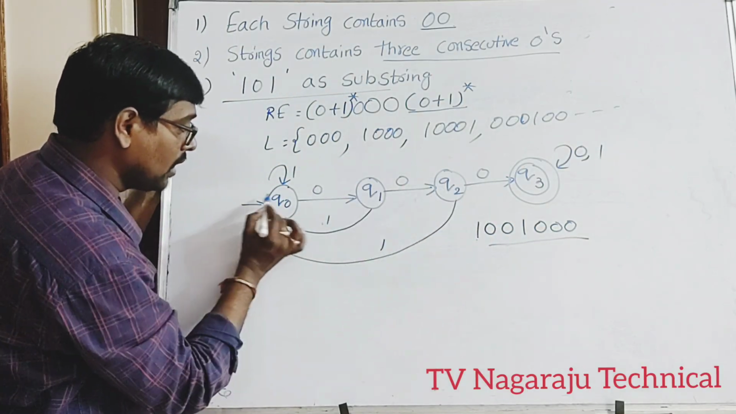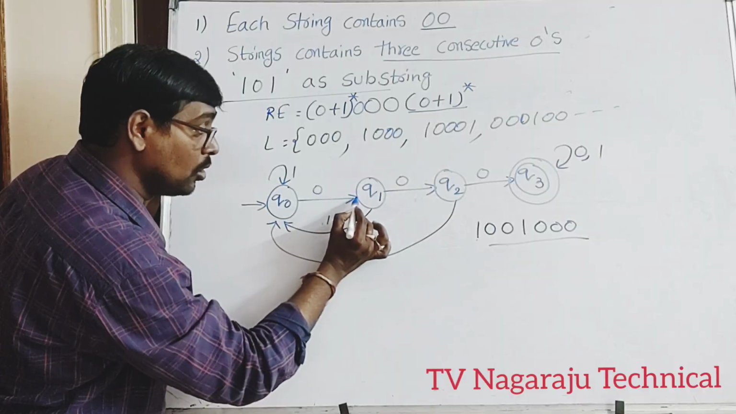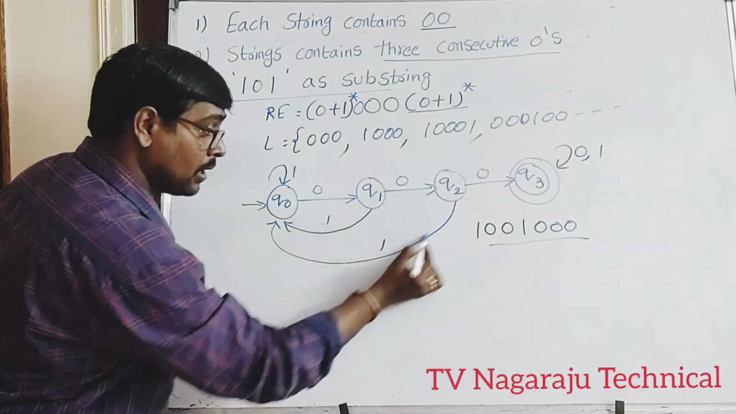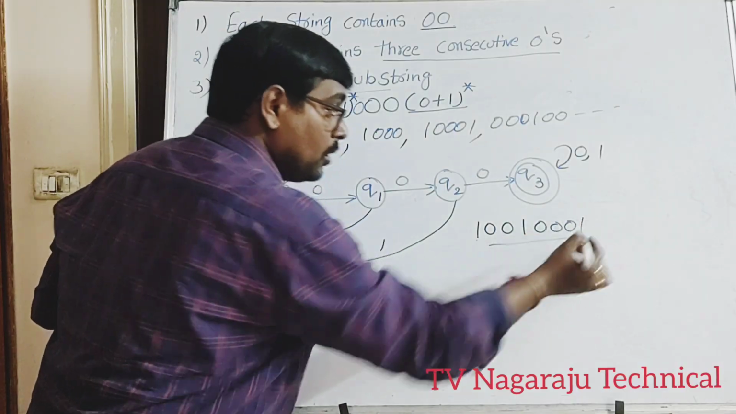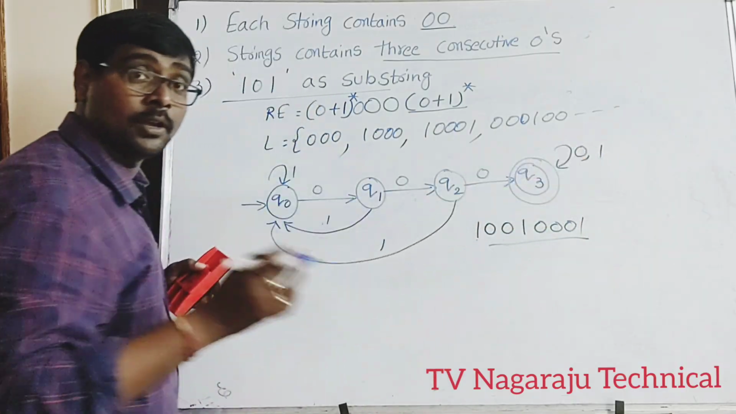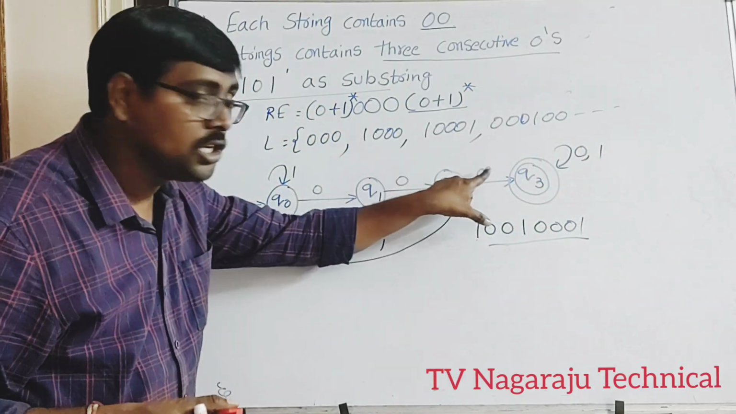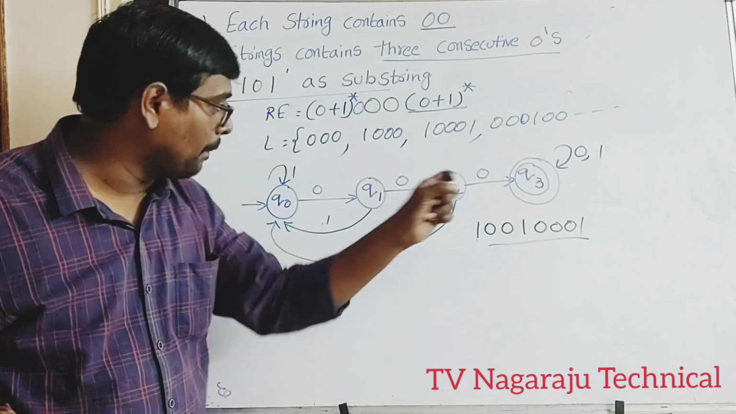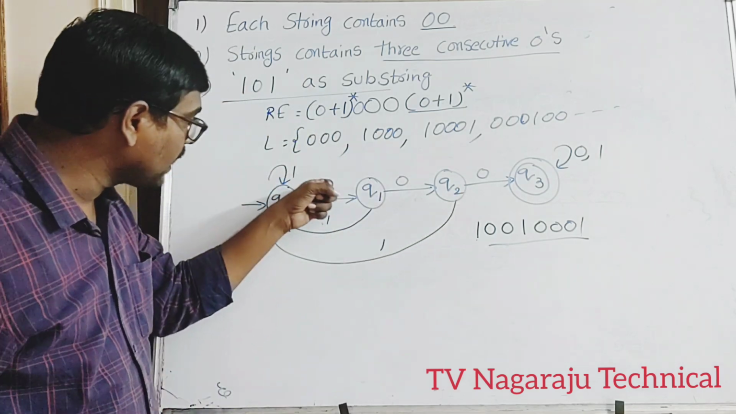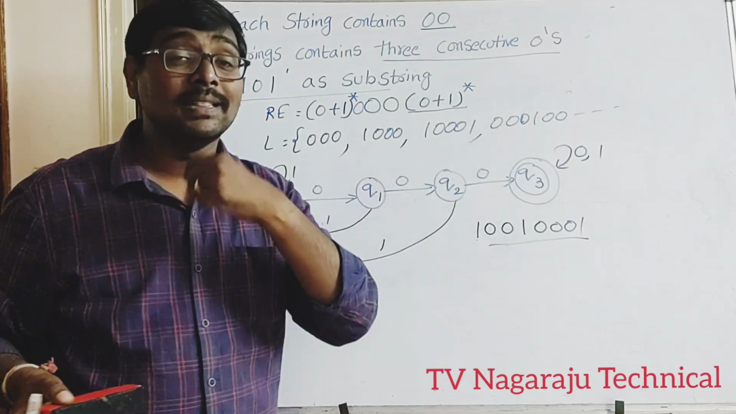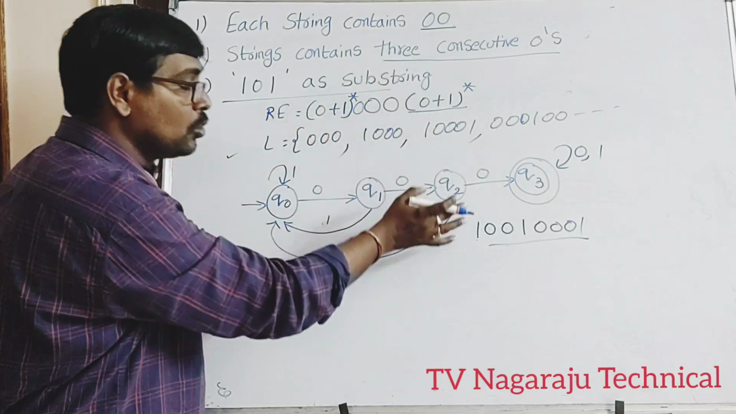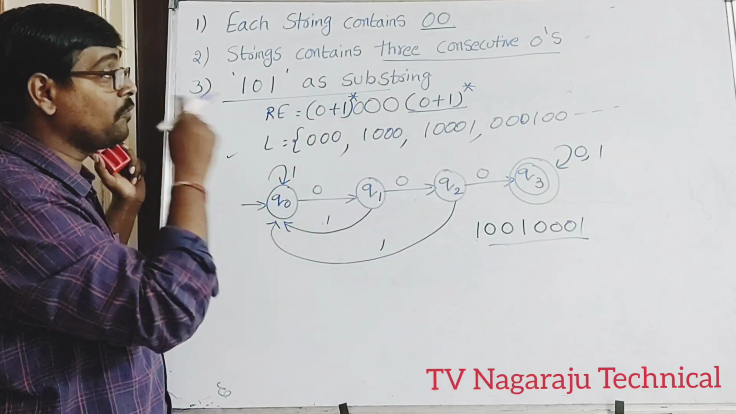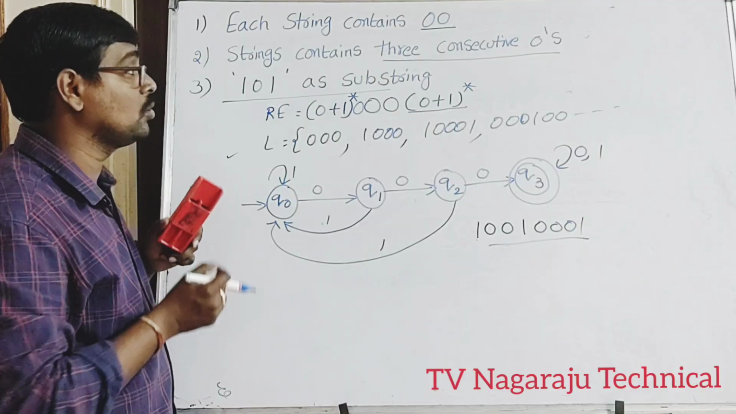How? Q0 on 1 stays at Q0, then 0, 0 and 1, then 0, 0, 0. Accepted or not? For example, this, and after this, 1. Got it? Once all three zeros appear, whatever else appears, you stay at the final state. Otherwise, if something other than 0 appears, move back to the initial state. Again it traverses three 0s. This is the base concept here. Clear? This is the way to draw a finite automata for three consecutive zeros.